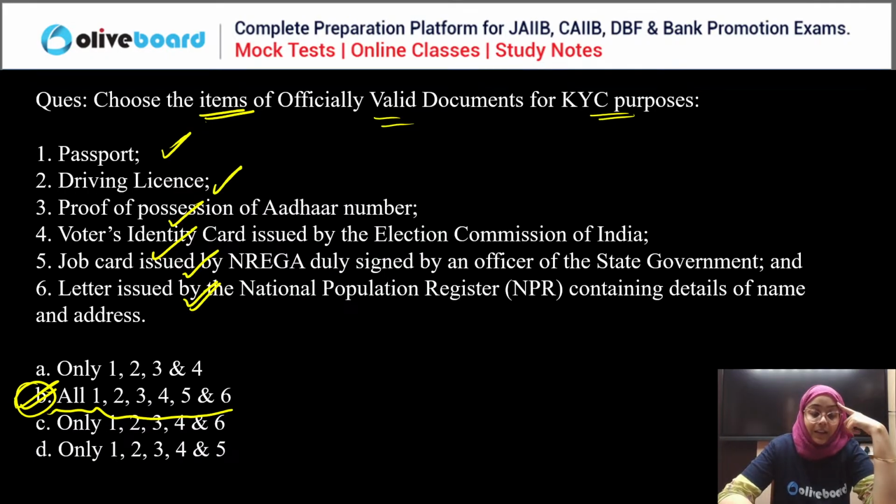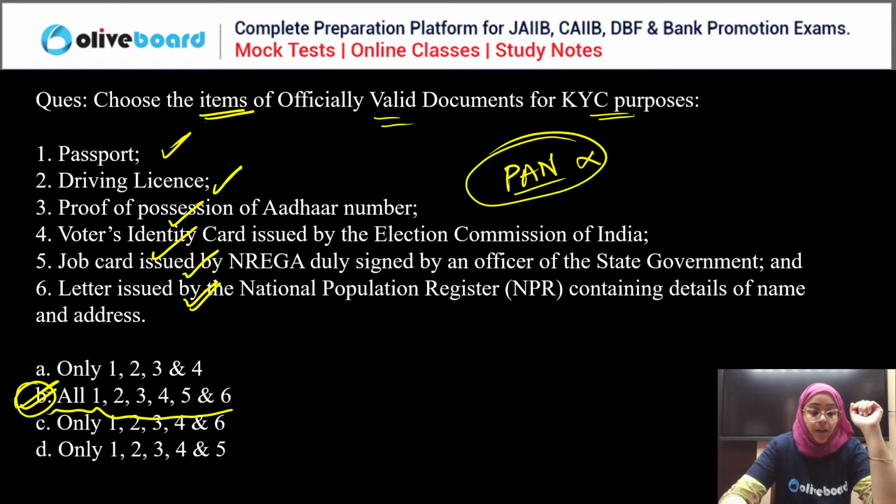So B is the correct answer, everyone. Done? Yes, B is the correct answer, not D. Okay. So yeah, here you have to understand PAN is not included in the officially valid document. PAN is not included in the officially valid document for KYC purpose.